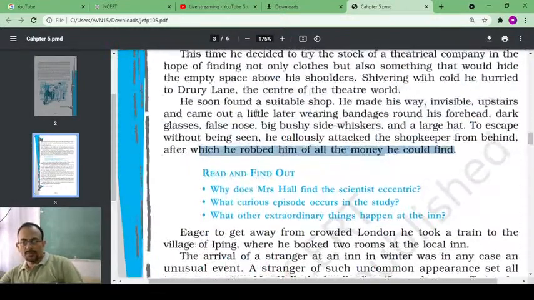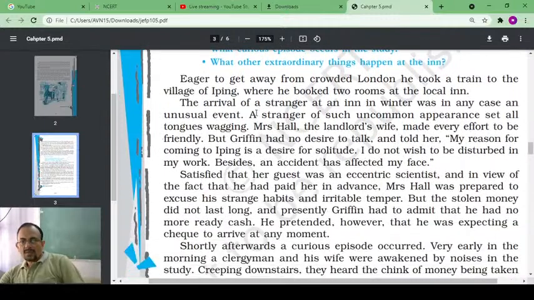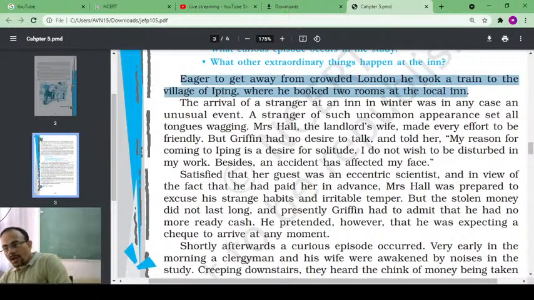Then you see here, eager to get away from crowded London, he took a train to the village of Iping, where he booked two rooms at the local inn. So he wanted to avoid crowded London. Therefore, he took a train and went to a village, where he booked two rooms at the local inn.